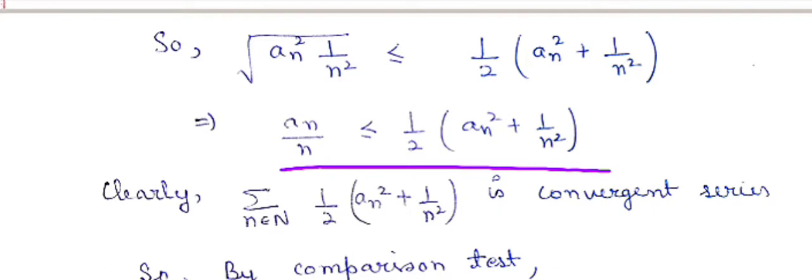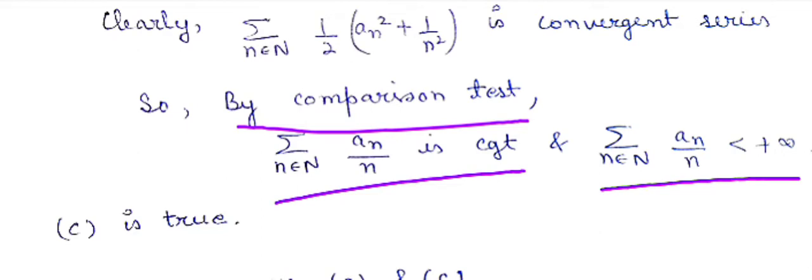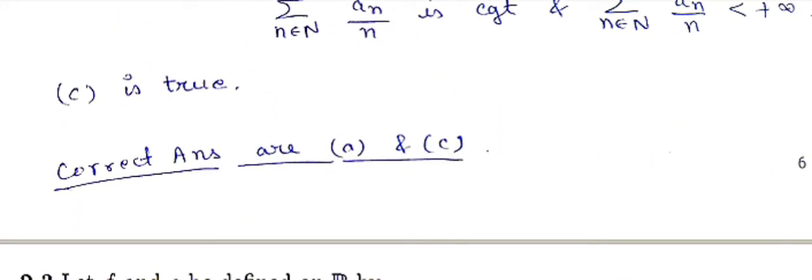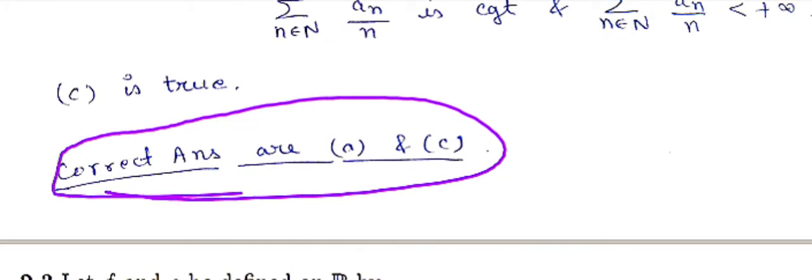So the sum of two convergent series is again convergent, right? So again, by comparison test, summation an by n is convergent, and summation an by n is less than infinity, obviously. So C is obviously true. So we see that the correct answers are A and C. So options A and C are the only correct ones for the first question. Now we move towards the second question.